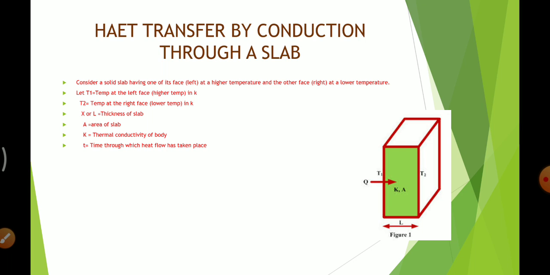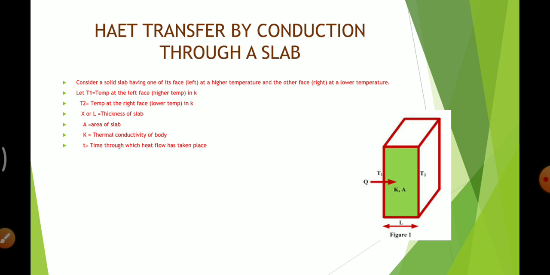For example, as I told you in the last video, when an iron rod is heated at one end, the heat transfers from the heated end to the non-heated end due to heating of neighboring particles. There is no actual movement of particles in this mode of heat transfer.